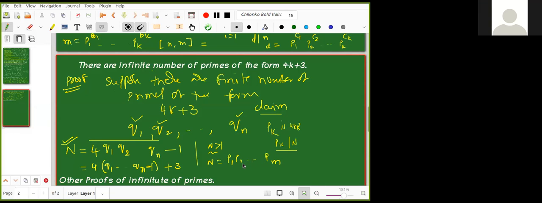Yes, so it divides the linear combination. That's why I asked you; you told me at that time, remember? So pk divides this portion, and pk divides the entire number n. So pk divides 1. It divides this quantity and it divides this number, so it divides their difference also. The 4 q1, q2, qn cancels, and plus 1 will be left. So I get pk divides 1. That is a contradiction.